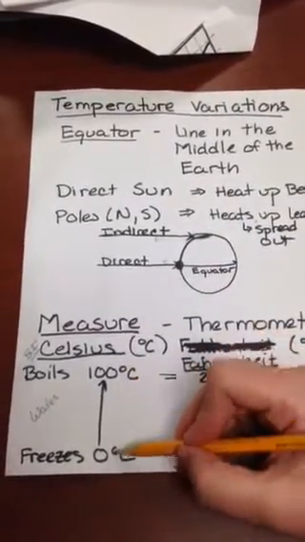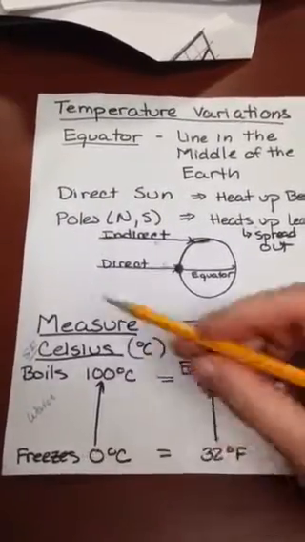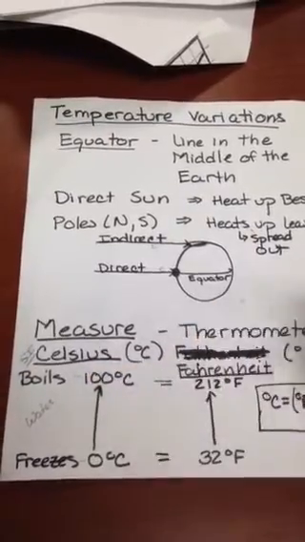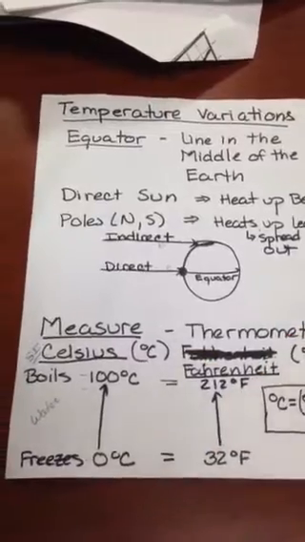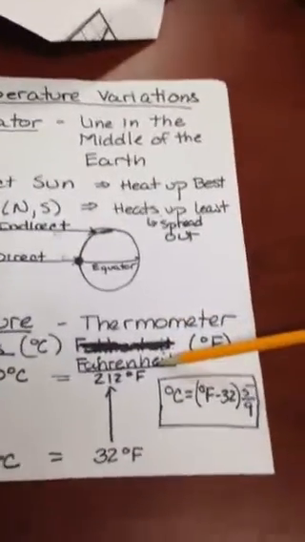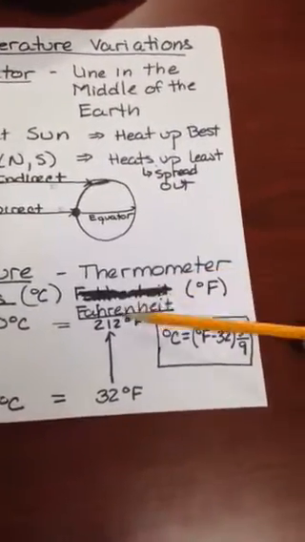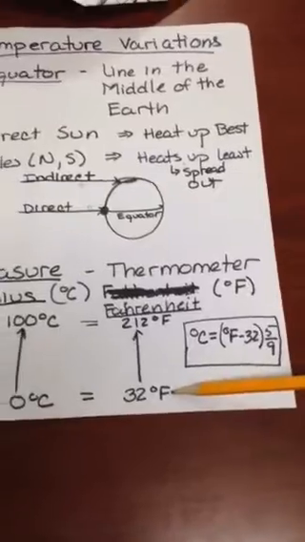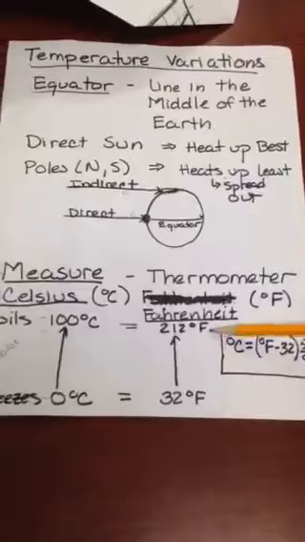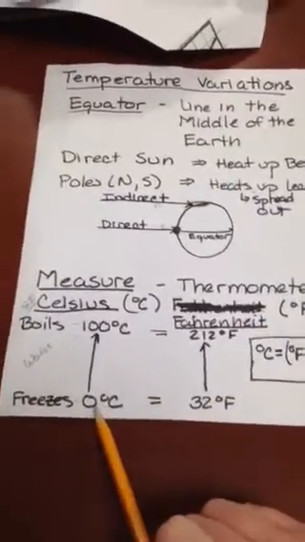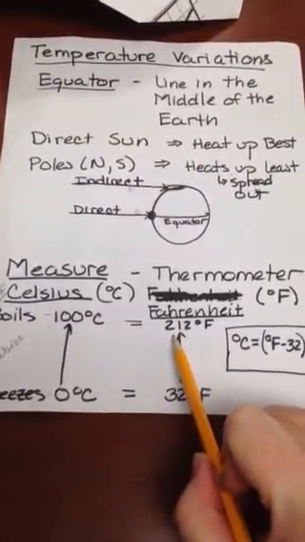What they did is they put a thermometer in, and when water froze, they marked it and said that's 0. Then they put it in when water boiled, marked it, said that's 100, and then they just divided it all up into 100 spots in between. And that's how we get our degrees Celsius. Now, the one that we are most familiar with is our Fahrenheit scale, which is a different scale. For us, 32 degrees Fahrenheit is when water freezes, and 212 degrees Fahrenheit is when water boils. So that means that 0 degrees Celsius is equal to 32 Fahrenheit, and 100 degrees Celsius is 212 degrees Fahrenheit.